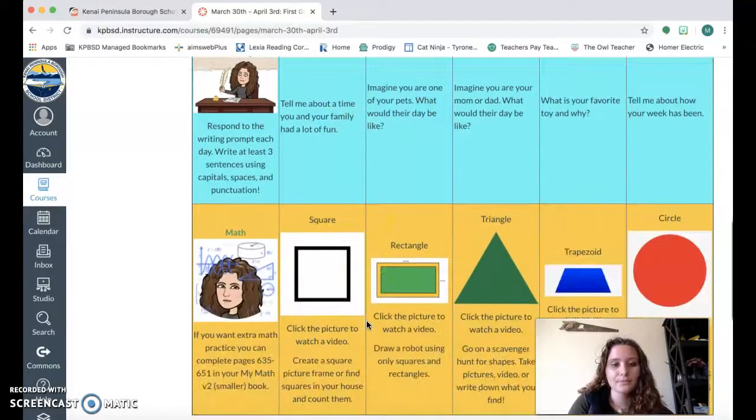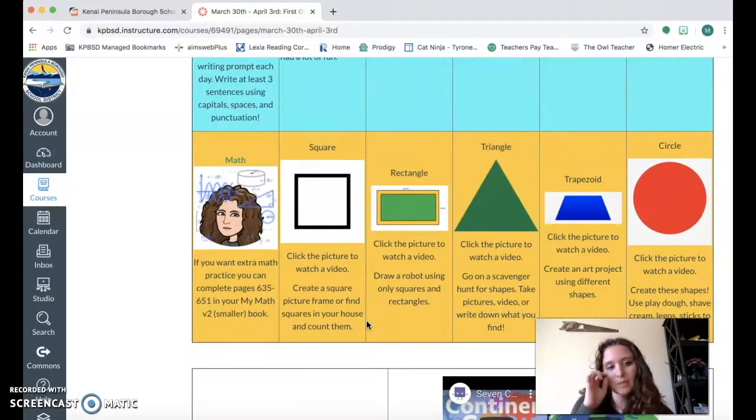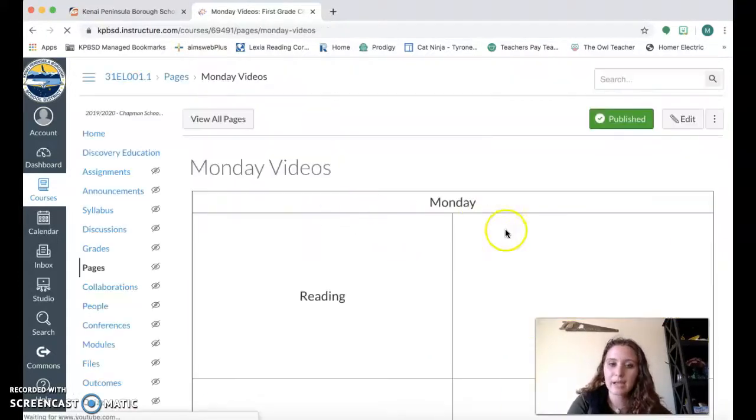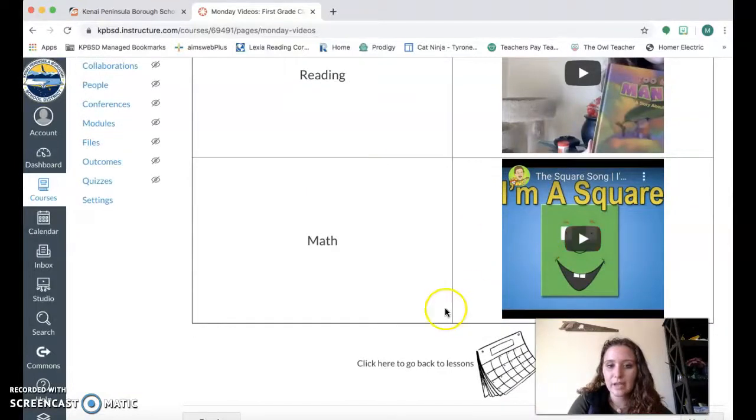So then let's go to math. In math this week, we're going to be learning all about shapes. The first shape that we're going to be learning about is squares. So I'm going to click right on that square and it's going to bring me to our square video.